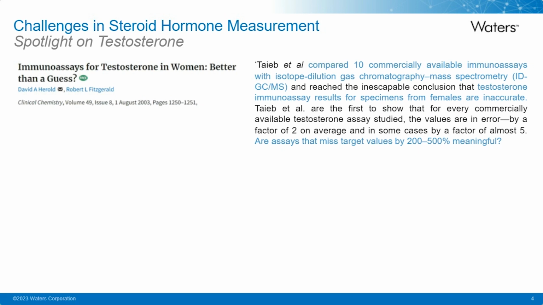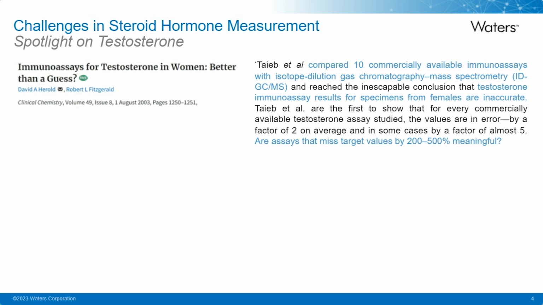So there are challenges in steroid hormone measurement, and I thought I'd use testosterone to shine a spotlight upon these challenges. And these challenges have been fully recognised in the last 20 years. In 2003, there was an editorial in Clinical Chemistry that asked whether widely adopted immunoassay techniques for testosterone analysis are better than the guess.